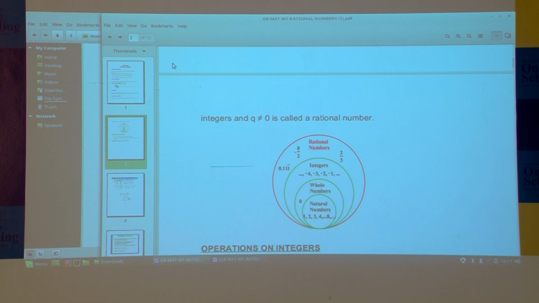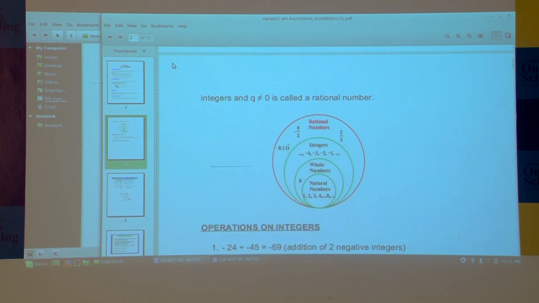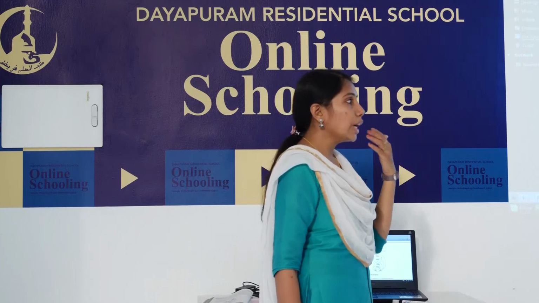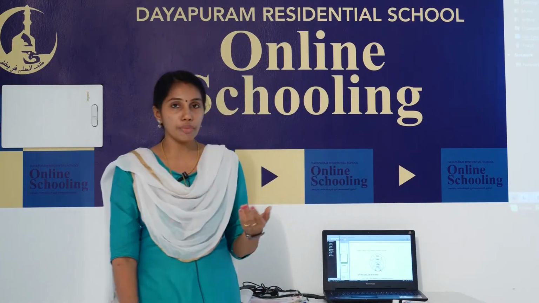See, rational numbers. I told you natural numbers, whole numbers, integers etc. are included in this rational number. So, you can see that natural numbers 1, 2, 3, 4 etc. and whole number 0 and the integers, all this makes the rational numbers. Okay. Next we are going to discuss about properties of rational numbers.